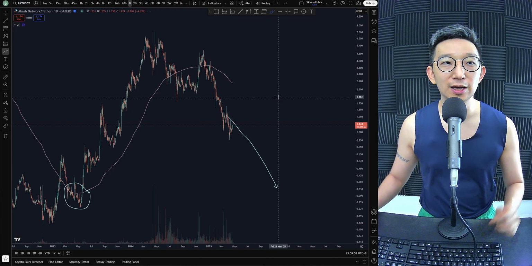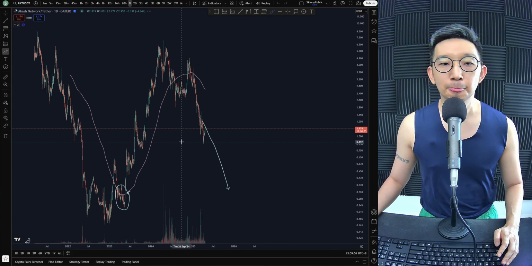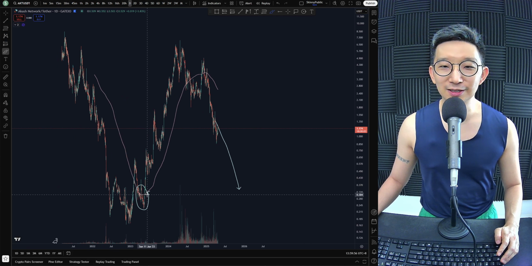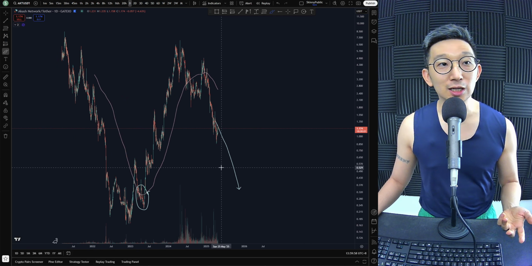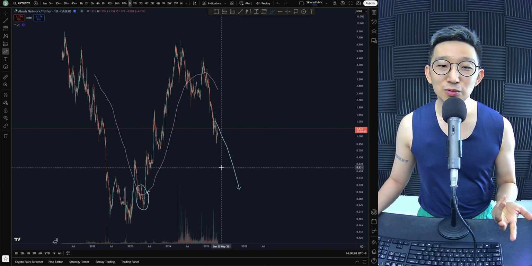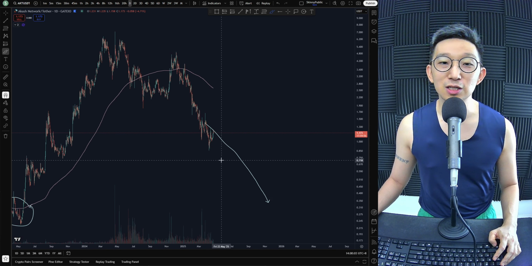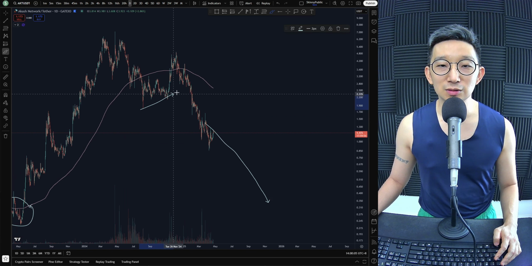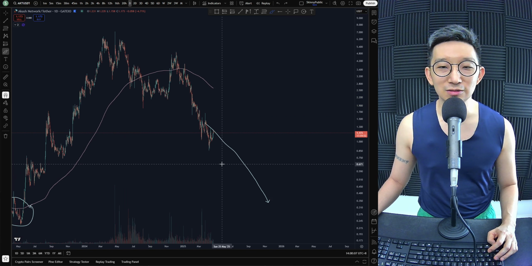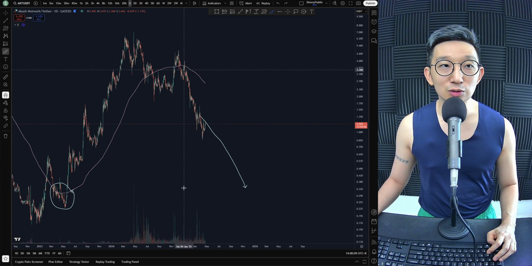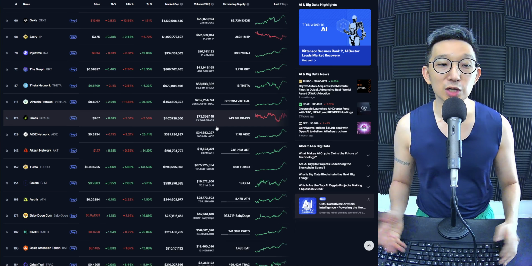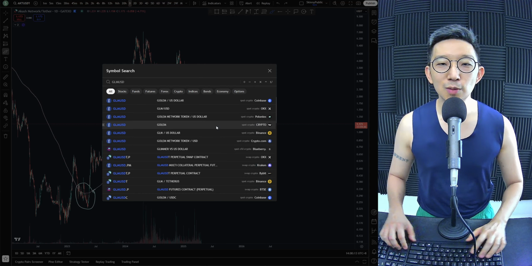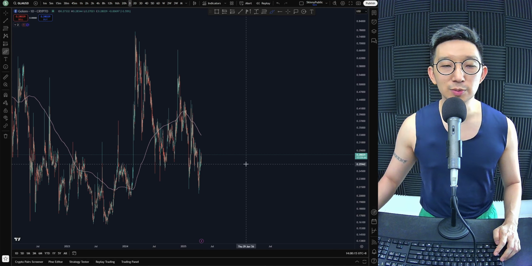We like both AIOZ and Akash's potential. I still think that Akash is going to hit here. The only thing about Akash is that the chart pattern is not too high quality. At this point of time, I don't think so. I still think we're going to drop lower for Akash, just that there's no chart pattern for us to work with. Golem, if you look at Golem, is in a